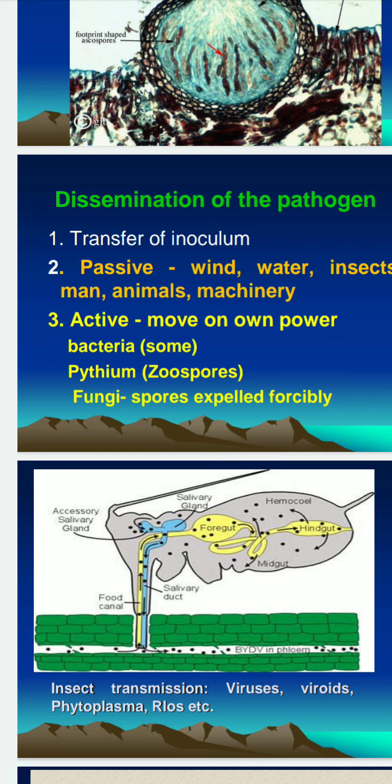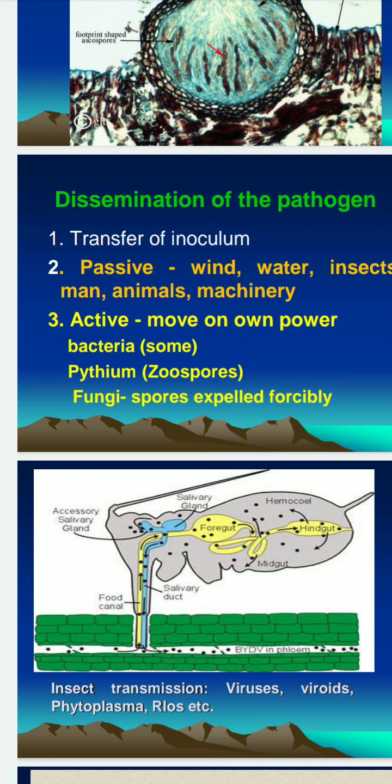Some bacteria and many fungi can disseminate by this active mode of dissemination. Pythium forms zoospores, or motile spores, which can move actively by their own power.